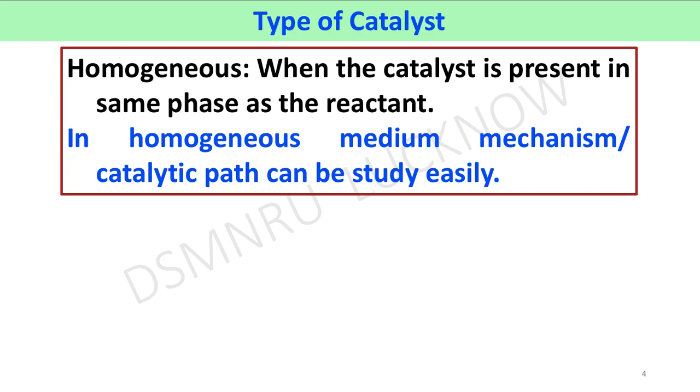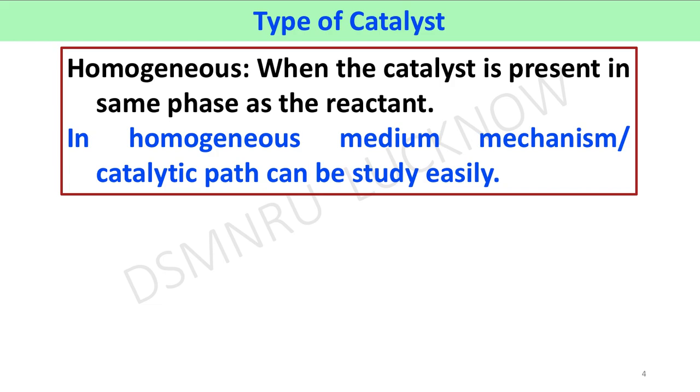Now, there are two types of catalyst, that is homogeneous and heterogeneous. In homogeneous catalysis, the catalyst is present in the same phase as the reactant.